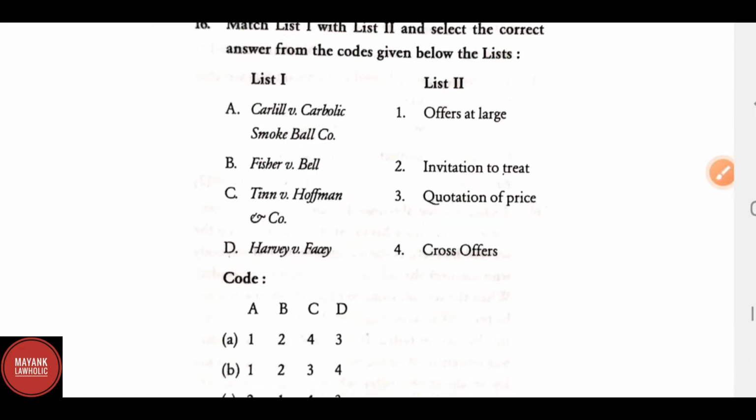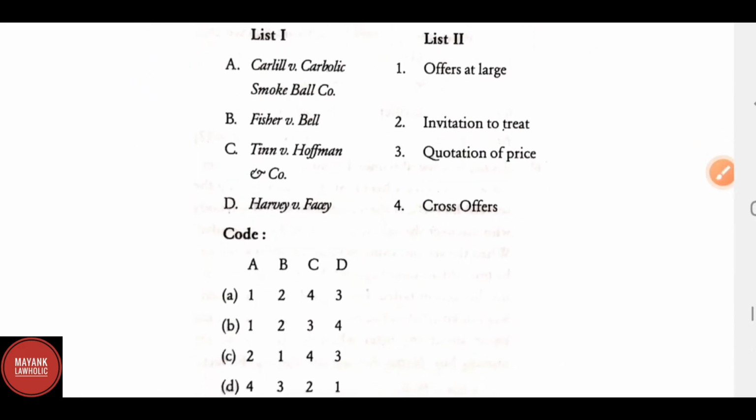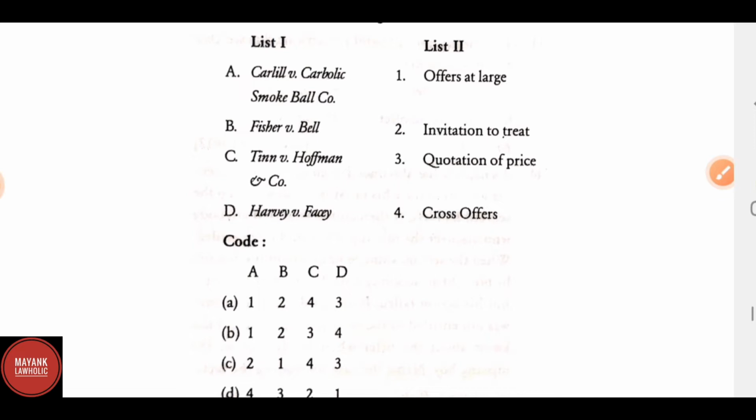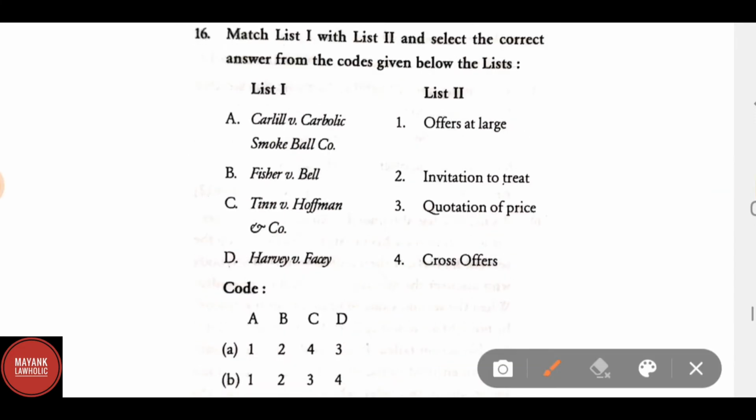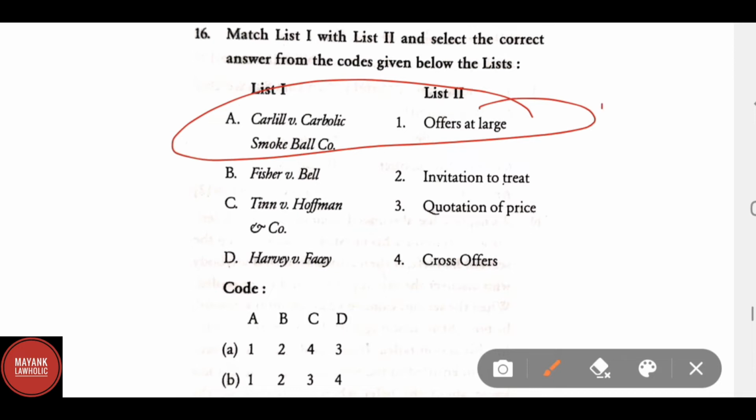Match list 1 and list 2. List 1 says A. Carlill versus Carbolic Smoke Ball Company, B. Fisher versus Bell, C. Tinn versus Hoffman and Company, and D. Harvey versus Facey. The correct answer will be Carlill versus Carbolic Smoke Ball Company. It will be offer at large.